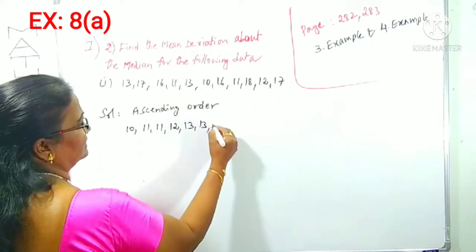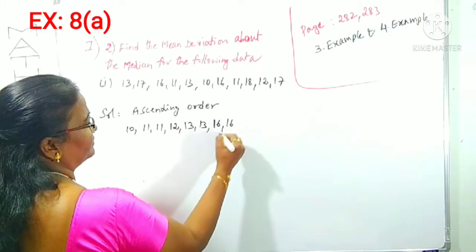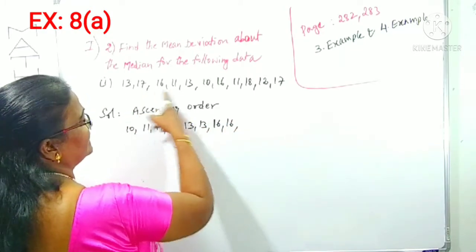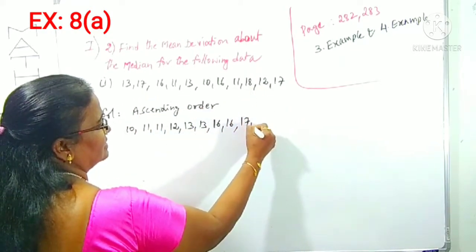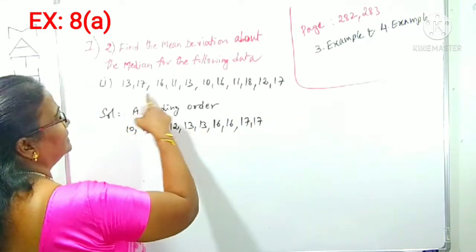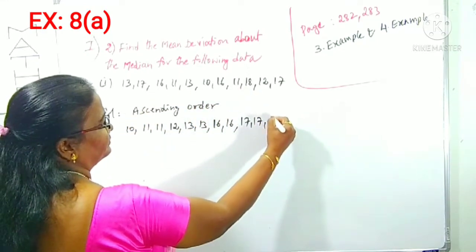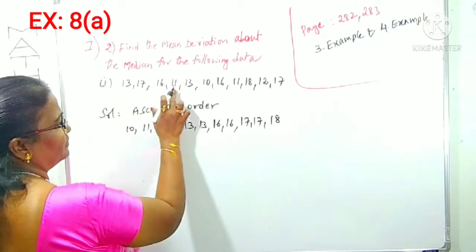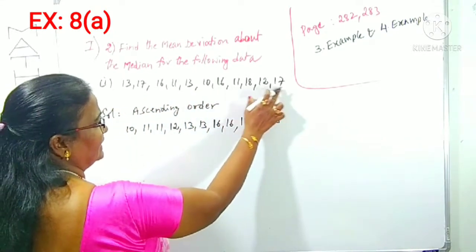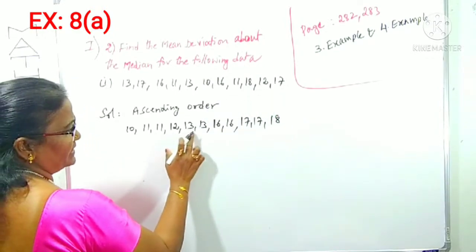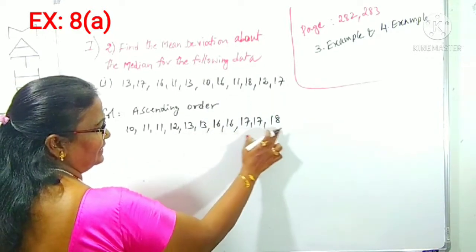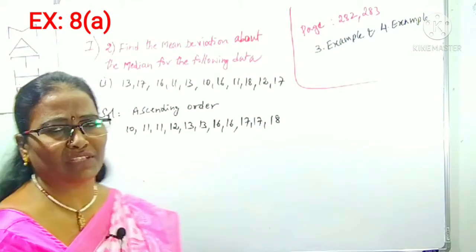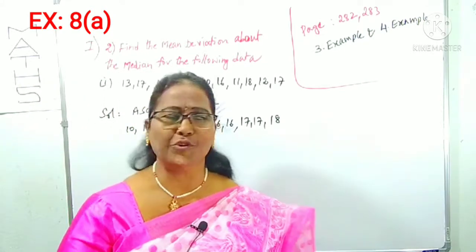16 is there 2 times. Then 17 also 2 times. Then the highest is 18. This is the increasing order. How many of them are there? 1 2 3 4 5 6 7 8 9 10 11. Yes, there are 11 observations which are arranged in increasing order.